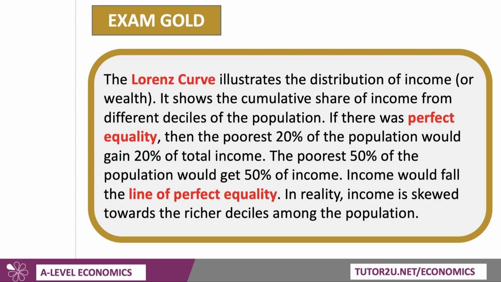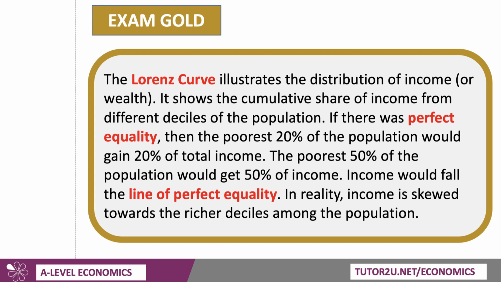So, for example, if there was no inequality, if there was perfect equality, then the poorest 20% of the population, the first two deciles arranged by income, would have 20% of the income. 50% of the population would have 50% of the income, and so on and so forth. In fact, there wouldn't be a curve, it would be a straight line, which we are going to call the line of perfect equality.